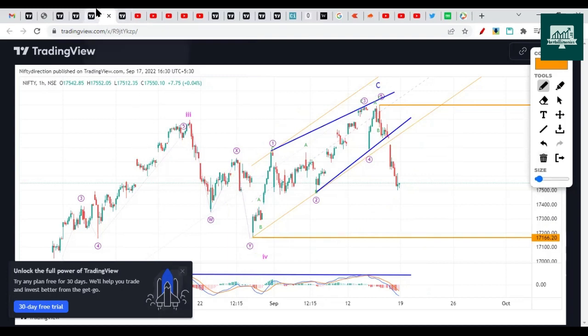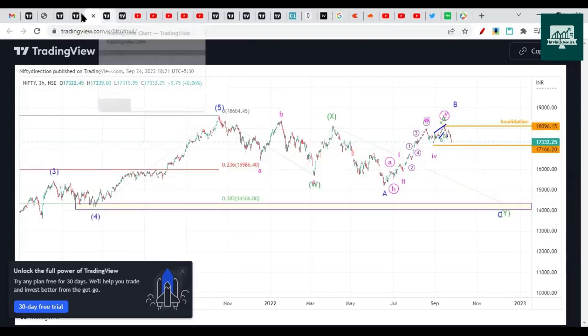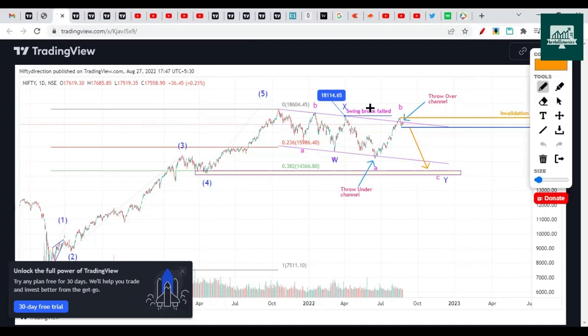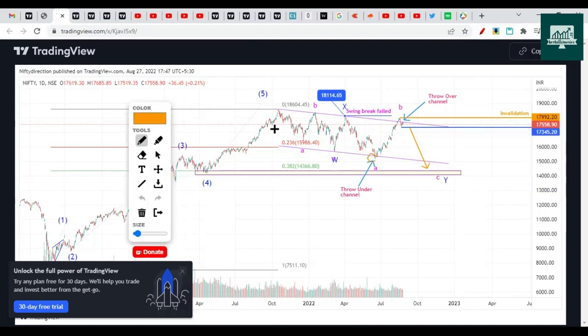So now we can see here how we discussed these things previously as well. This was one of the charts that we published on 27th of August on TradingView. Here also we mentioned that price has thrown under the channel. This was the channel that we had drawn, and the price had thrown under the channel, and there was an expectation that it will throw above the channel. We expected a pullback in a later analysis after this week. We realized that it will make one more top and then it could drop. So the throw over also happened. If the throw under happens, then the throw over also happens, but it did not break this high of 18,115.